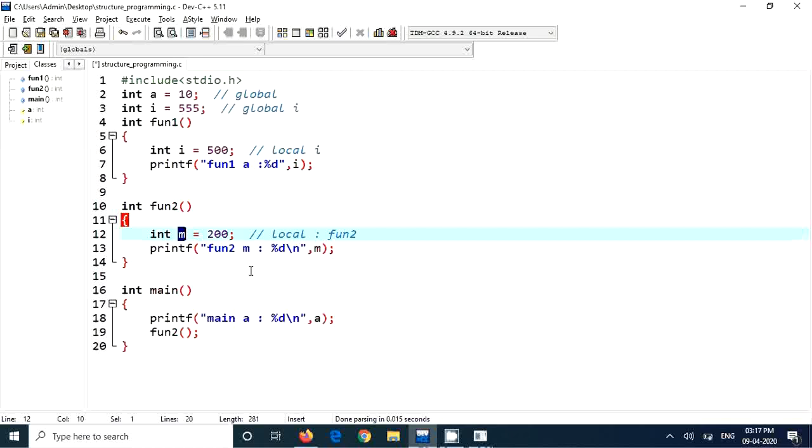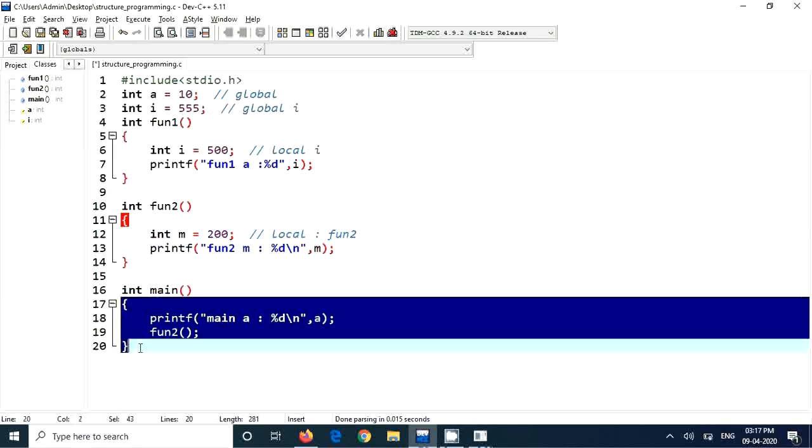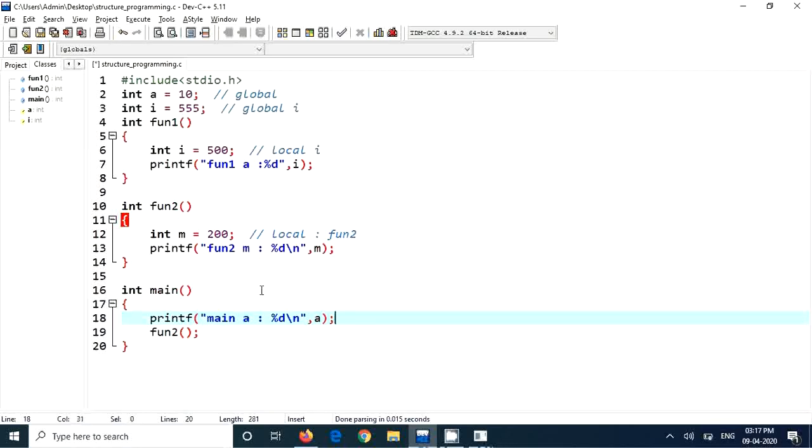But the global variable will be still alive till the main ends, because it is having a scope of the file scope, and so it is available for everybody. So that is why it is having a main scope. And now, so I think now you got the picture.